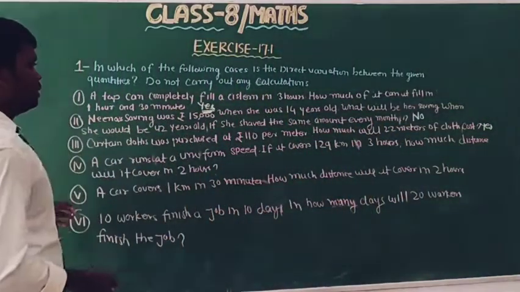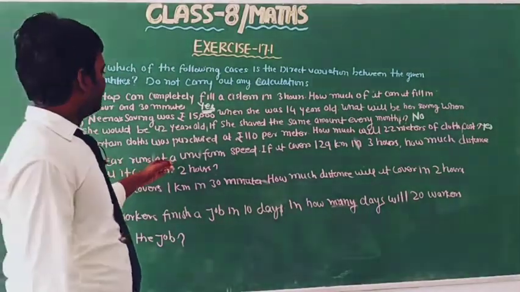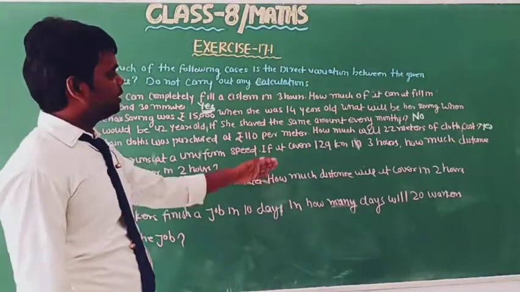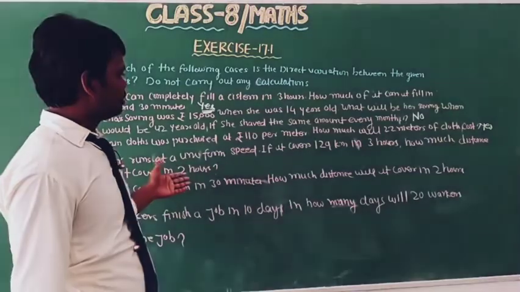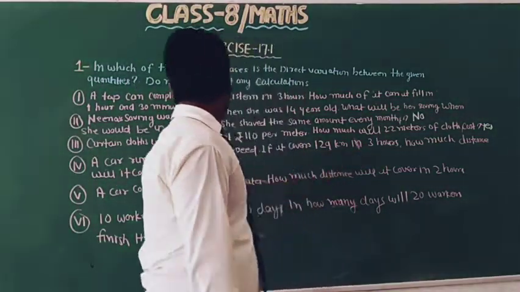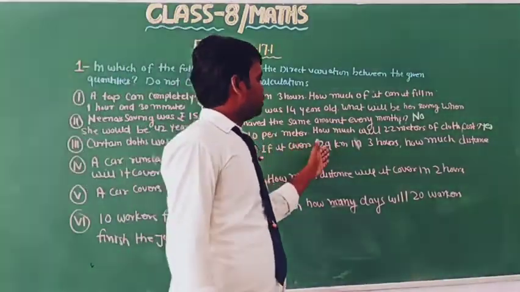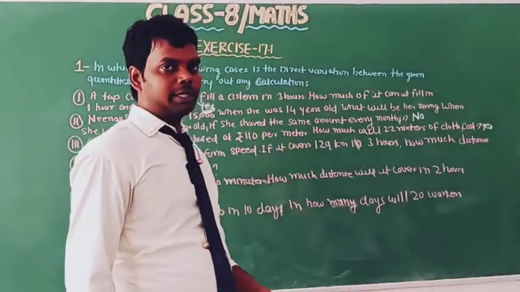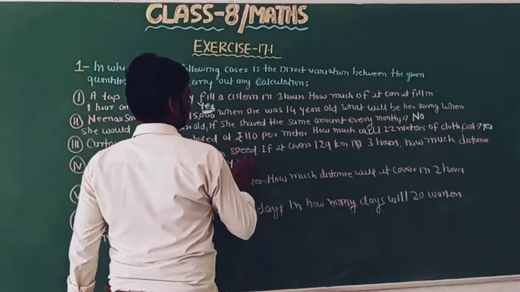And fourth, a car runs at a uniform speed. It covers 129 km in 3 hours. How much distance will it cover in 2 hours? So this is very simple. In 3 hours it will cover 129 km, then in 2 hours it will cover less than 129 km. Okay, so again we can see the direct variation. So now write yes, this is direct variation,